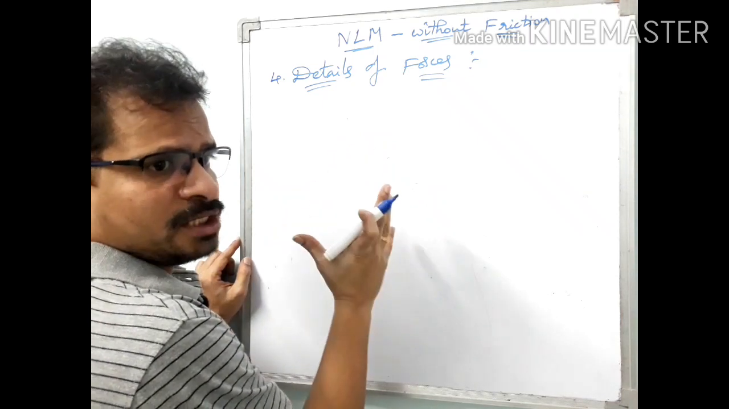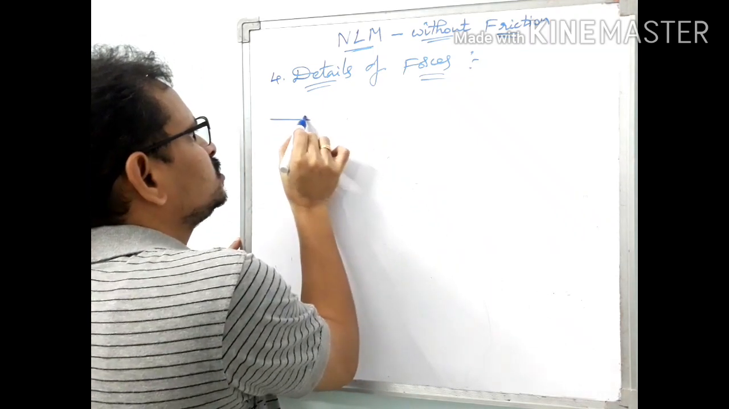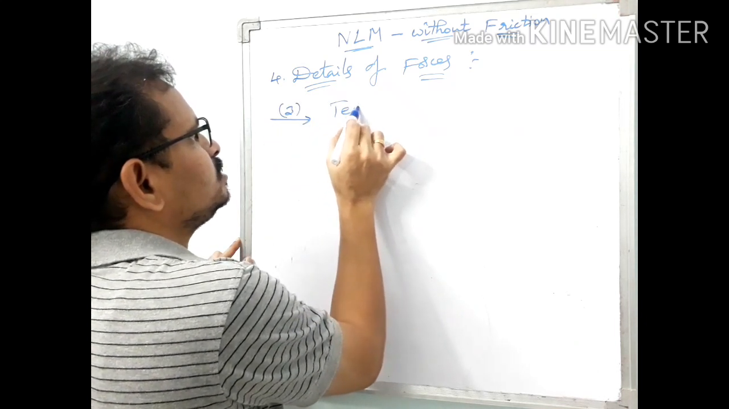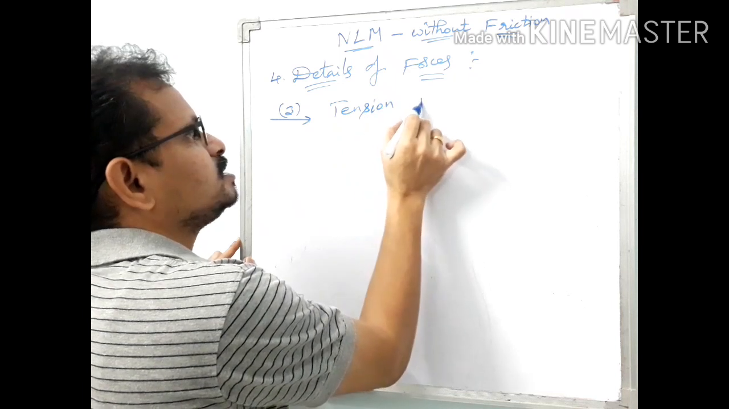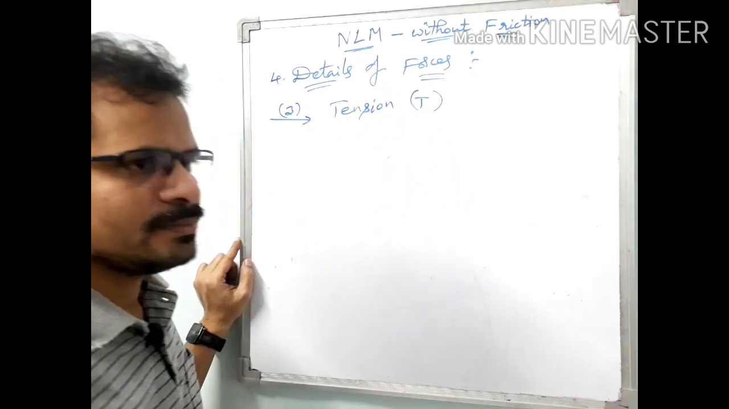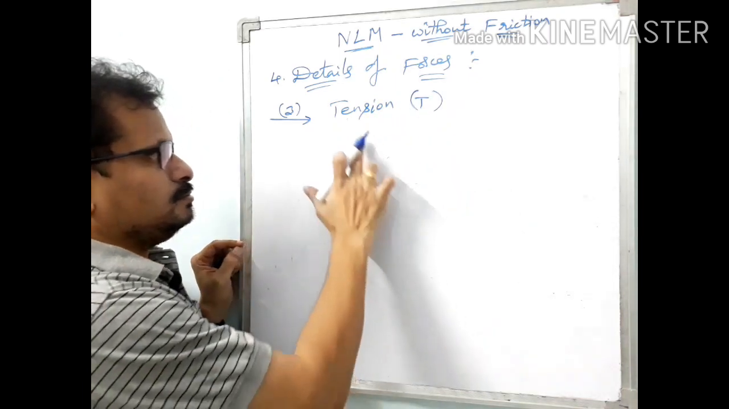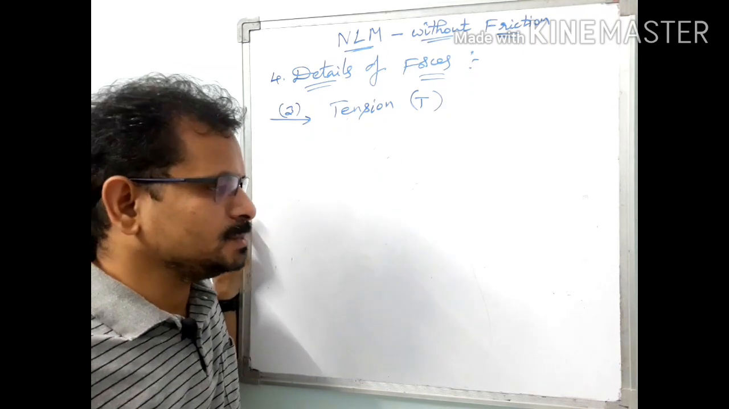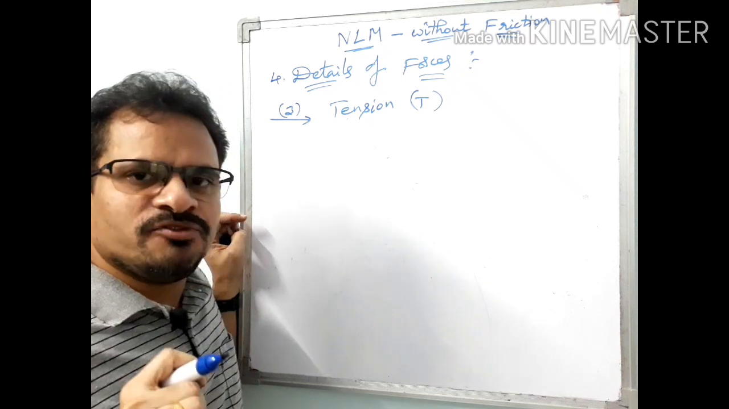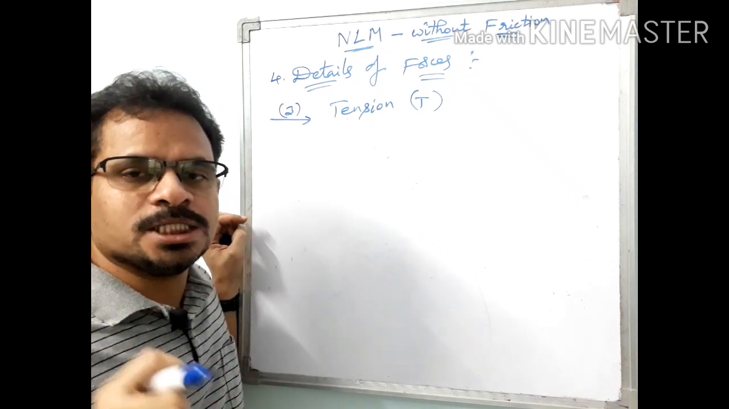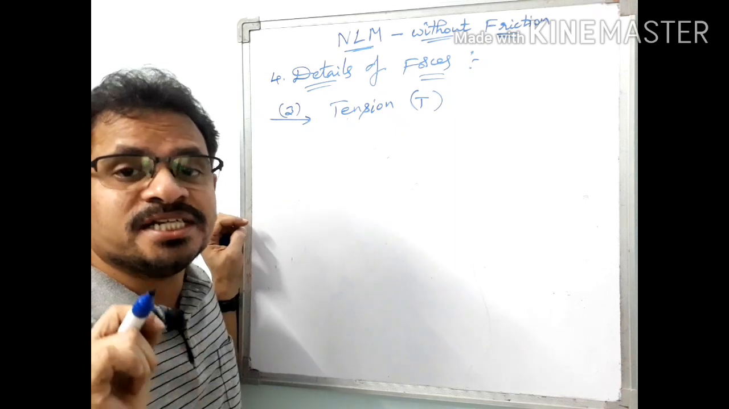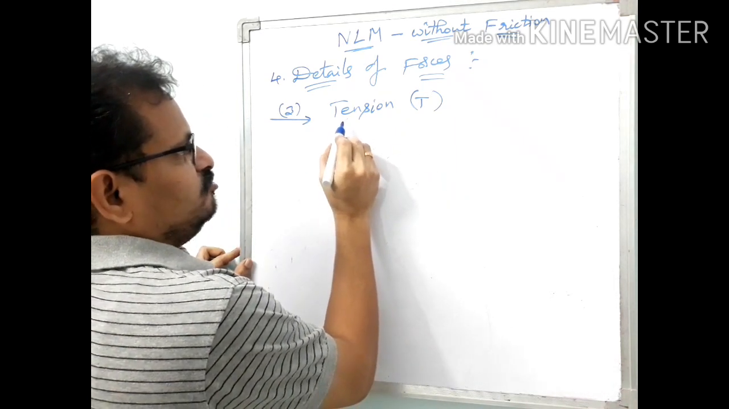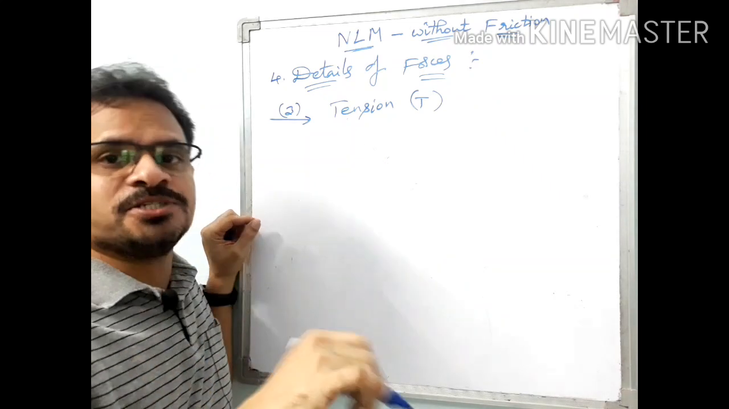We talked about friction, and the next force is tension, symbolized as capital T. What is tension force? Tension is a force that is present in a stretched string. Tension is a force that is present in stretched string only.